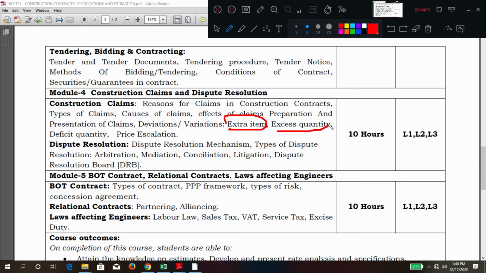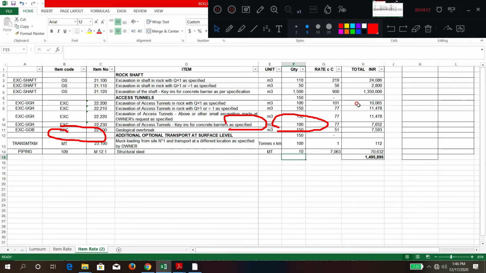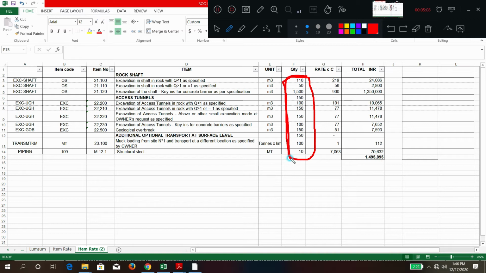Now, what do you mean by excess quantity or deficit quantity? Whether this has an implication on the project cost? Yes, obviously yes. Suddenly, the contractor, during the signing of the contract or at the start of the beginning, is only ready to execute this much quantity, is ready to or capable of doing this one.